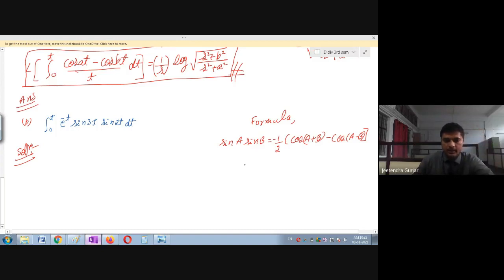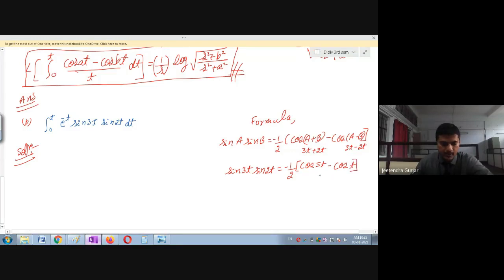Now you can see this is sine 3t and this is sine 2t. So this will be equal to minus 1 upon 2 as it is. This will become cos(3t plus 2t), so you can see 3t is A and 2t is B, so it will become 5t, minus cos(A minus B), so 3t minus 2t is t.